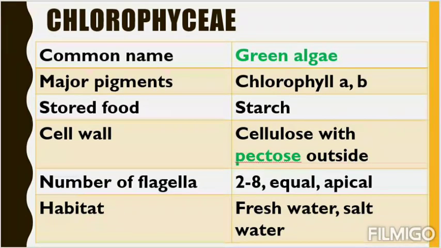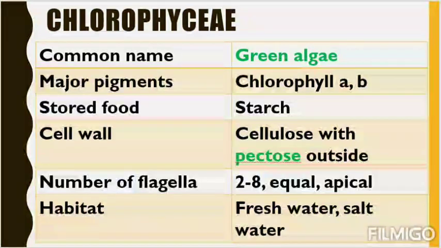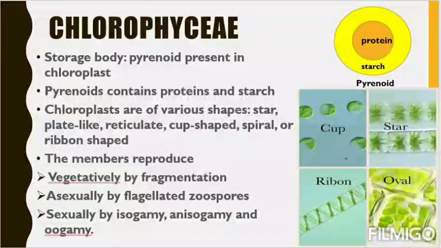Number of flagella are 2 to 8. They are equal in size. All flagella are equal in size, and they are apical. They are present at one end of the body of the chlorophyceae. So at one end of the body, all the flagella are present. All flagella are equal in shape and size, and the number is between 2 to 8. The habitat is fresh water and salt water. So these chlorophyceae can live in both fresh water, that is rivers, ponds, and salt water, that is ocean.